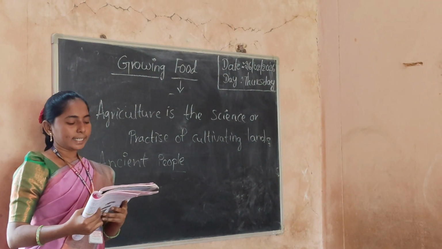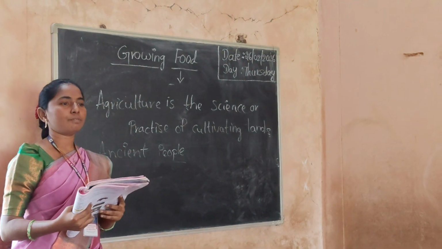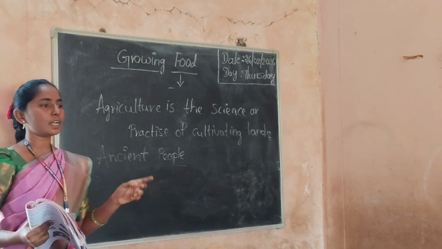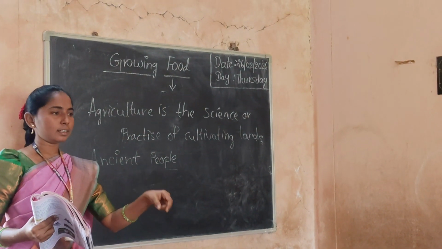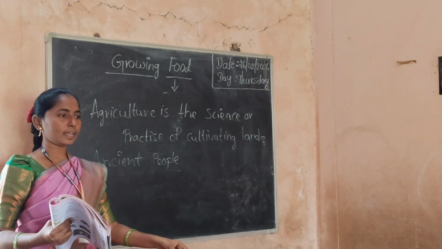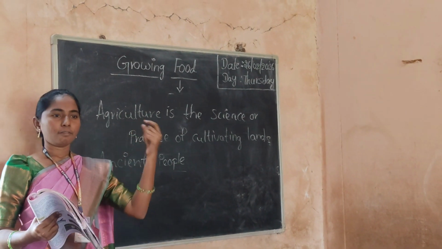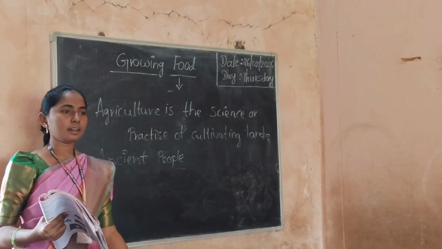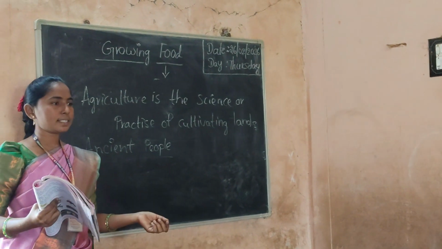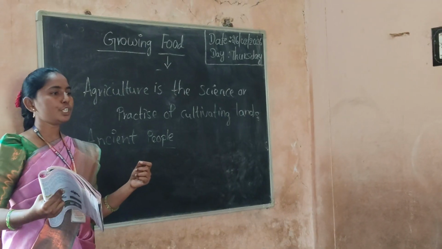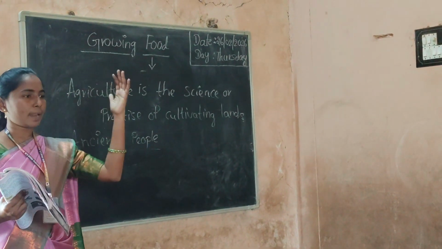Next. Later they noticed that the seeds of the plants fell on the ground. The ancient people observed one thing: a seed falls from a plant to the ground. After some days, the seed grows into a new plant of the same kind as the tall plant.